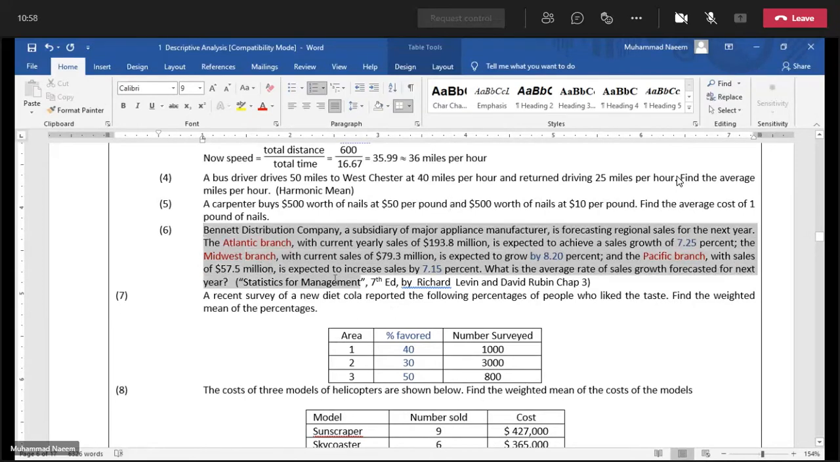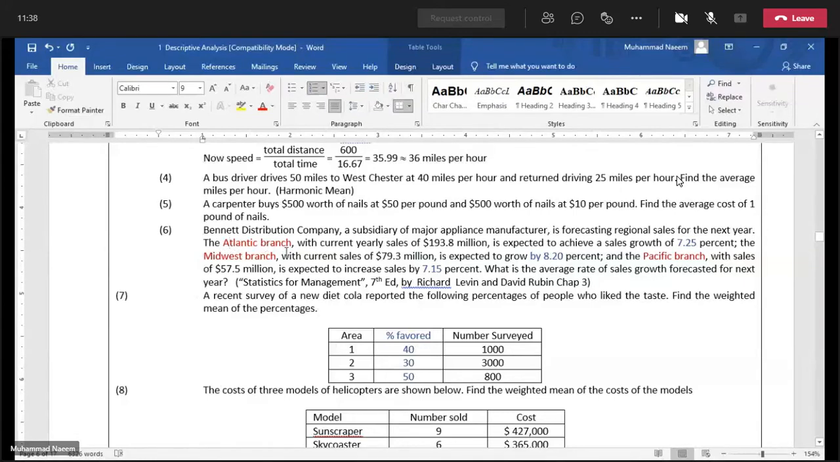And also in this example, the same difficulty here. Bennett Distribution Company, a subsidiary of a major appliances manufacturer, is forecasting regional sales for the next year. Every company does this assessment on the basis of past experience.